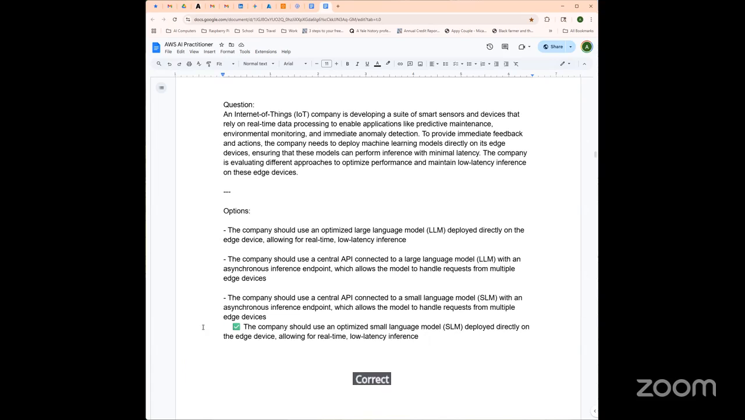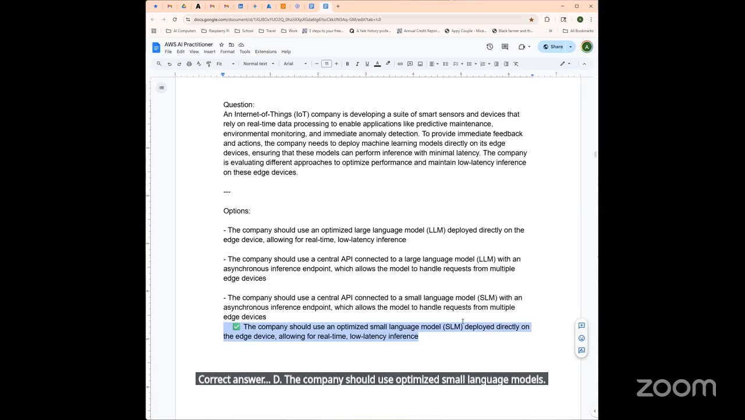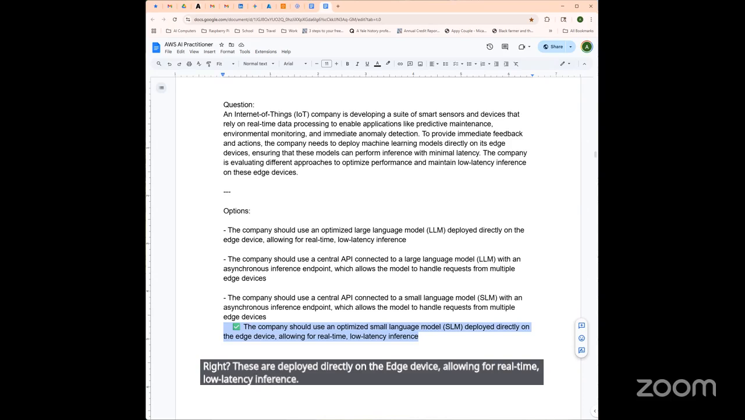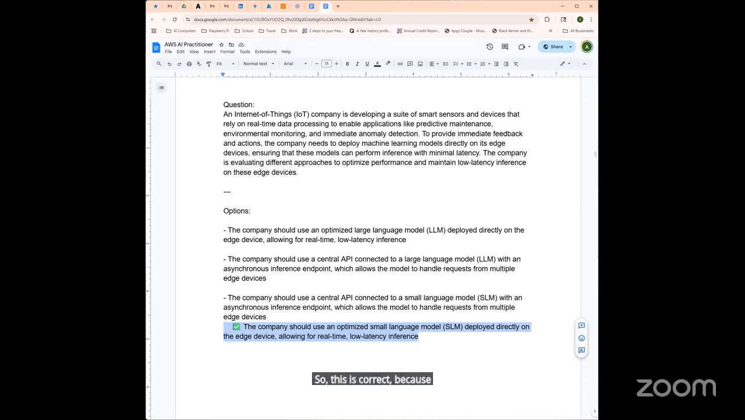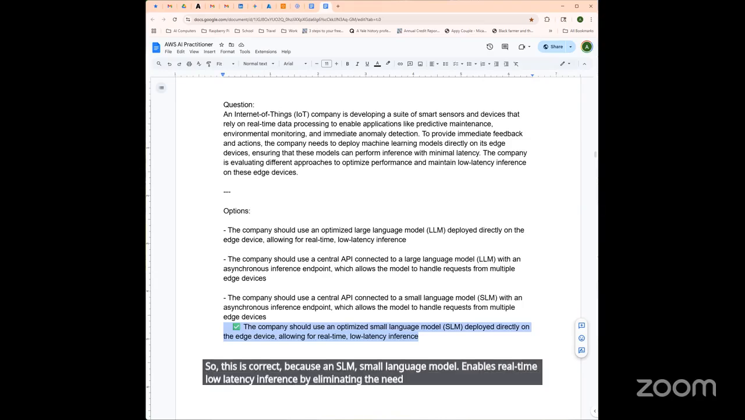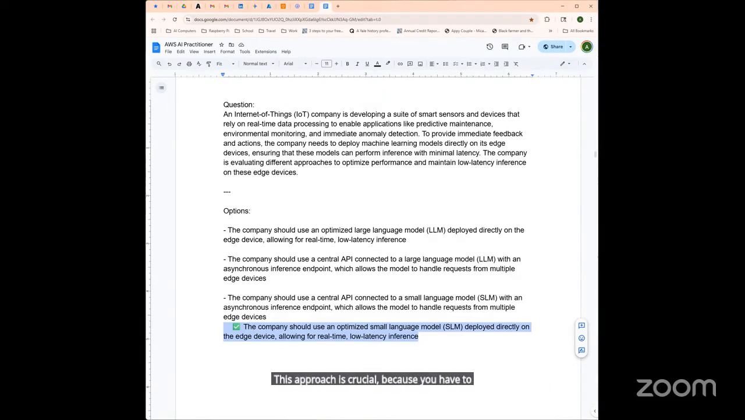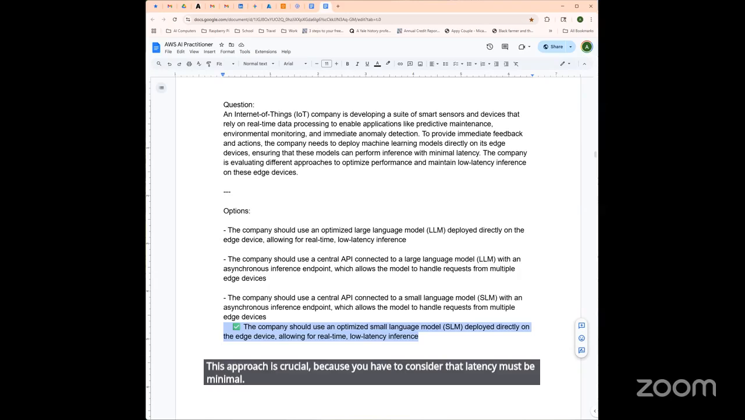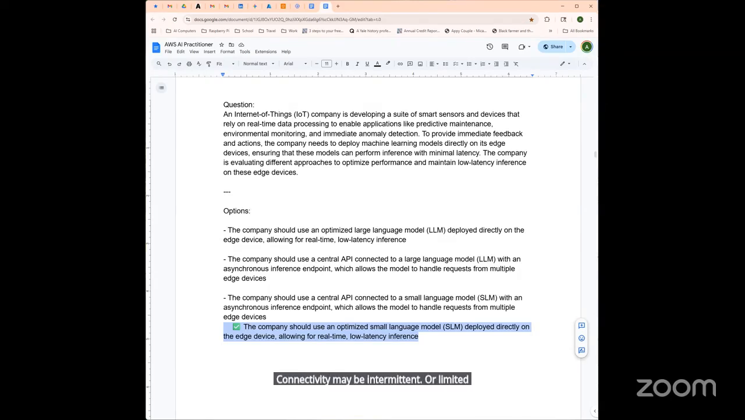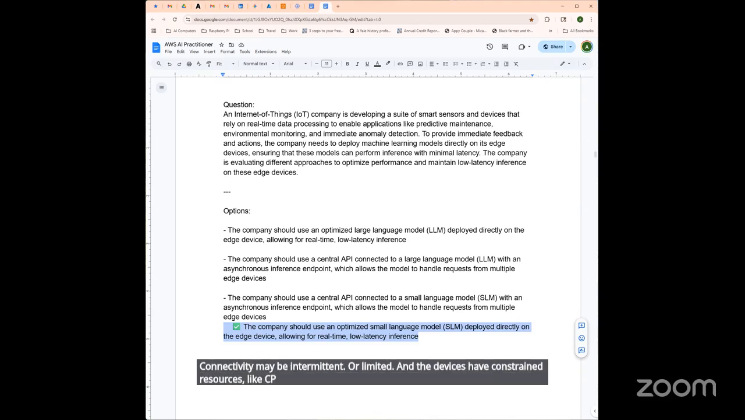Correct answer, D. The company should use optimized small language models, right? These are deployed directly on the edge device, allowing for real-time, low latency inference. So this is correct because an SLM, small language model, enables real-time low latency inference by eliminating the need for external API calls over the network. This approach is crucial because you have to consider that latency must be minimal, connectivity may be intermittent or limited, and the devices have constrained resources like CPU, memory, or storage. So SLMs are designed to be compact and efficient, making them ideal for edge use cases.